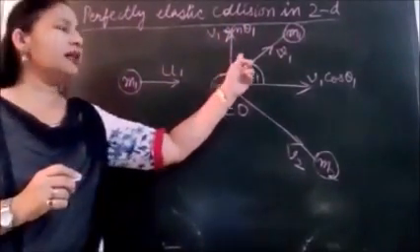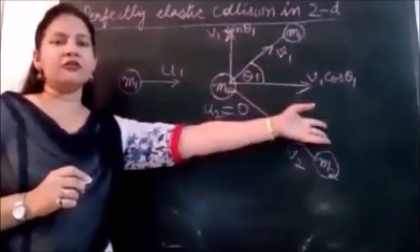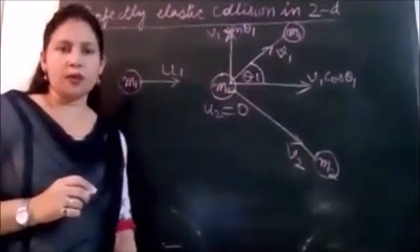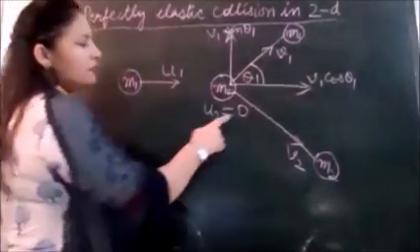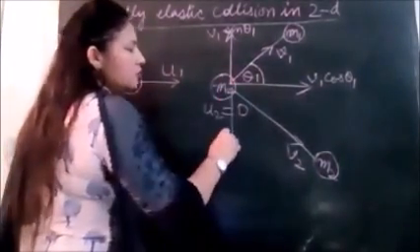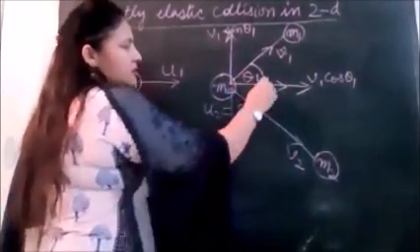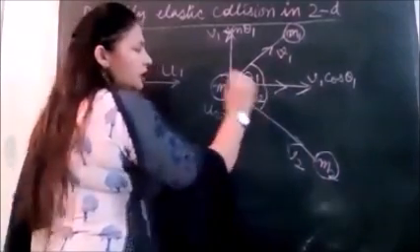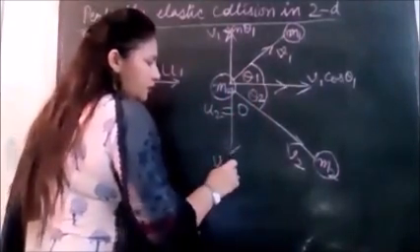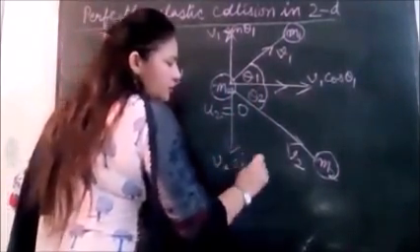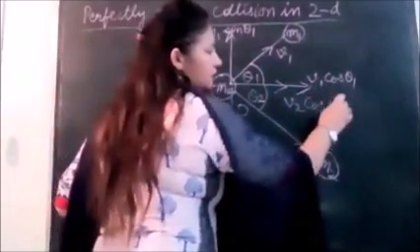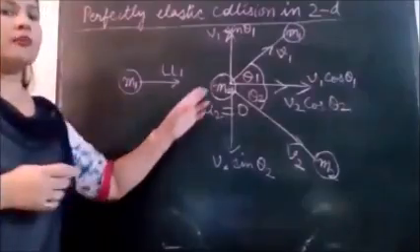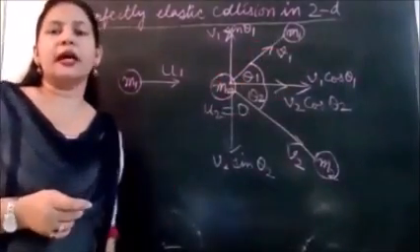Is this resolution clear to you? This part V1 we have resolved into two parts, two rectangular components. Same way, I will be resolving V2 also into two components. Suppose this angle is theta 2 now. So this component is V2 sin theta 2 and this component is V2 cos theta 2. There are two components in this horizontal direction.